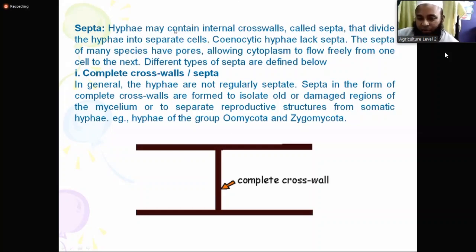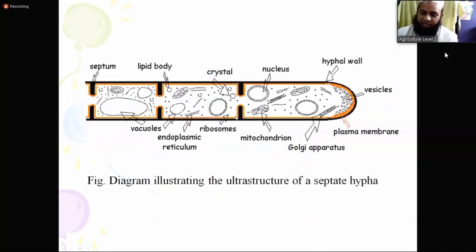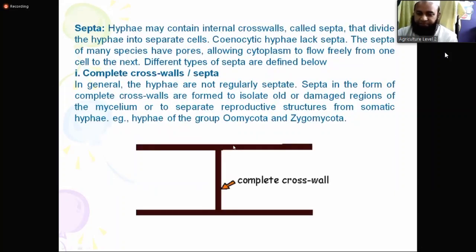Hypha may contain internal crosswalls called septa that divide the hypha into separate cells. So again, I told you that hypha may contain internal crosswalls called septa. In the case of a fungal hypha, there are internal crosswalls in their body, and this crosswall is called septum in singular and septa in plural.